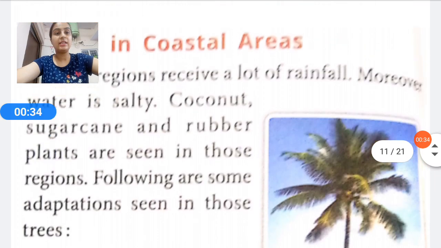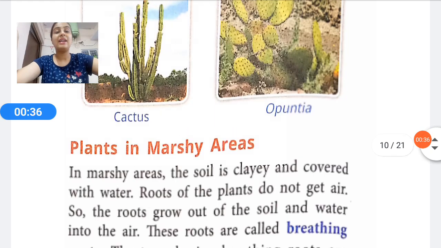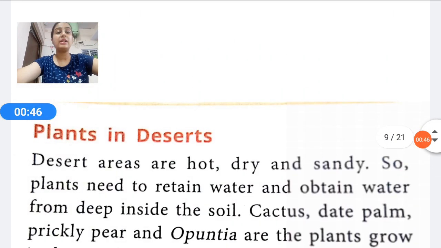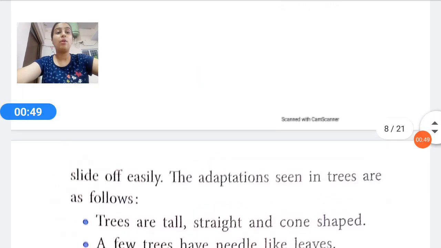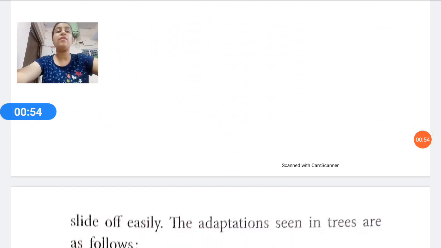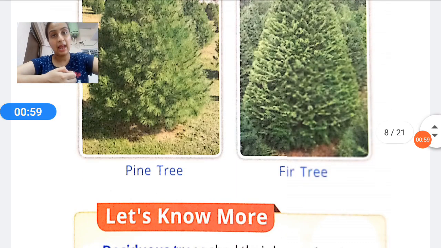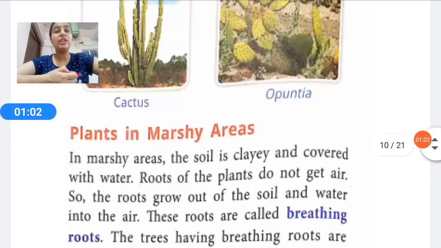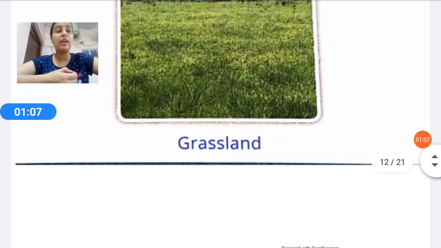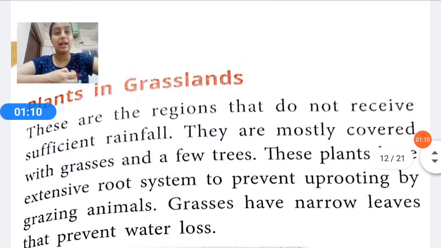In the video we have discussed the plants in the coastal areas, plants in the marshy areas. Marshy area means the regions that are totally wet, the region that is totally wet. We have discussed the plants in the deserts, the plants in the mountain regions, and the plants in the plains. Different plants have different adaptive features. They adapt to survive in the environment. So today we are going to discuss the plants in the rainforest. First, a quick revision of the plants in the grasslands.